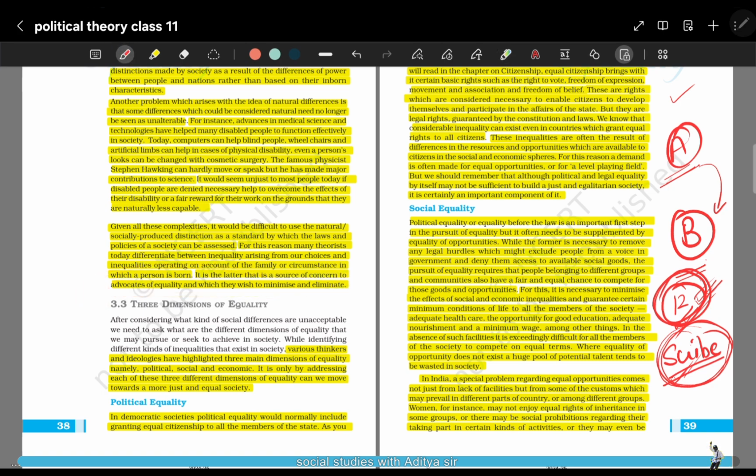So I hope this is clear for you all. We will see you in part 3, and by part 3 I guess we will be completing this chapter.